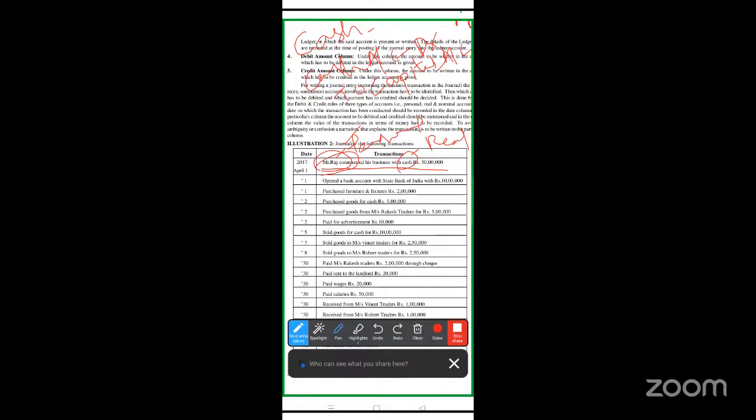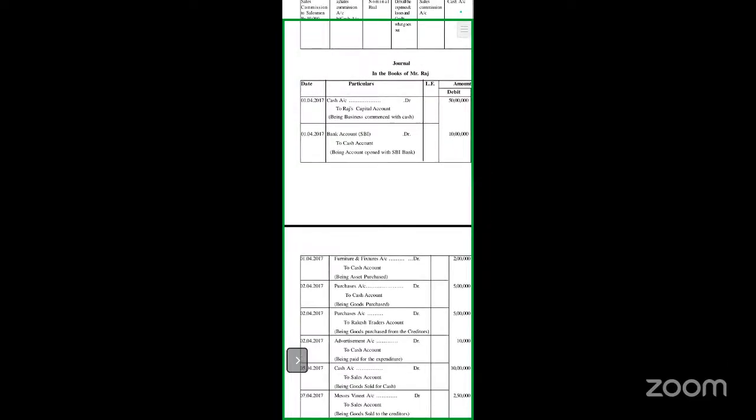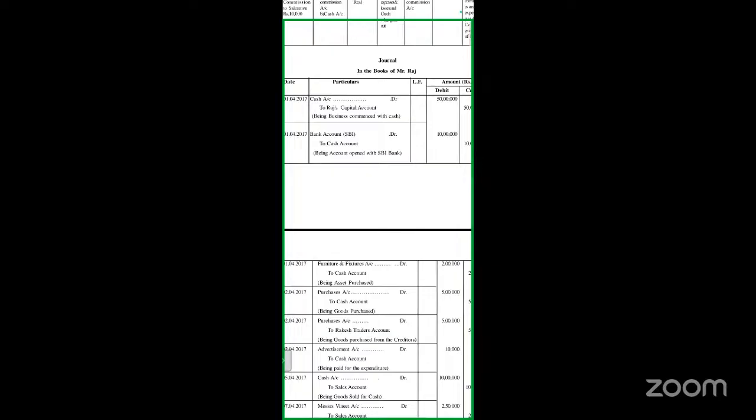And after writing this, we need to write the narration. Narration is: being business started with cash. You can just look at it. Cash account debit to Raj's capital account, and the amount is 50 lakhs. Being business started with cash, or being business comes with cash.